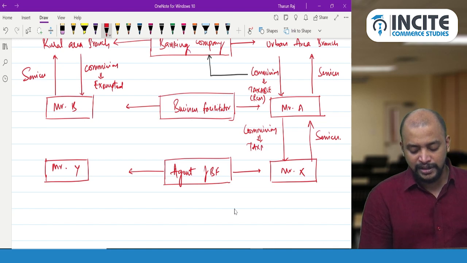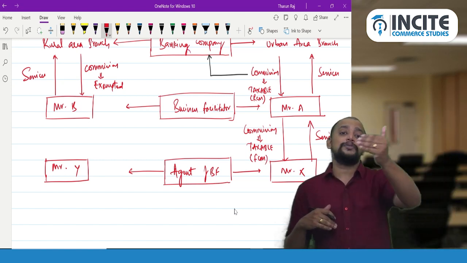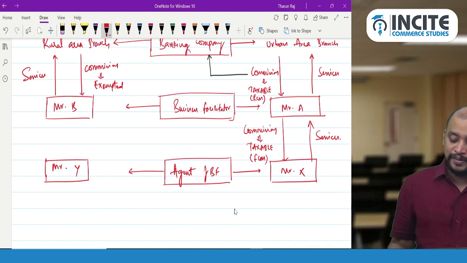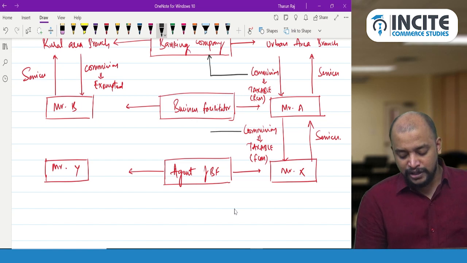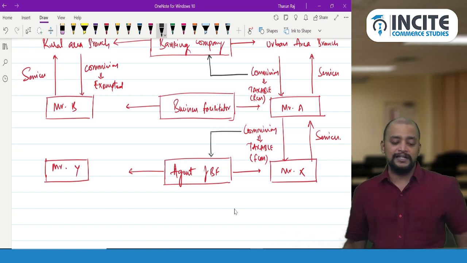Yes, that commission will be taxable. Whether it will be taxable under FCM or RCM, it will be taxable under FCM only. We don't have RCM. Only business facilitator to banking company is covered under RCM, but not agent of business facilitator to business facilitator. Then on this commission, who will be paying GST? So agent of business facilitator only will pay GST.